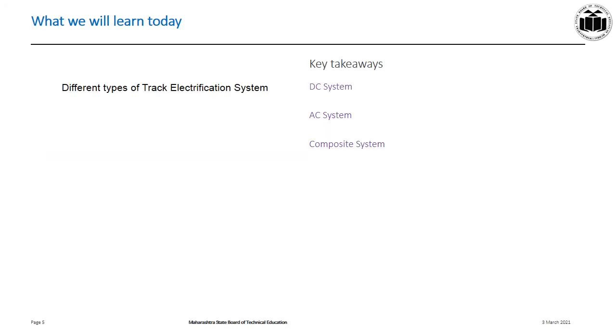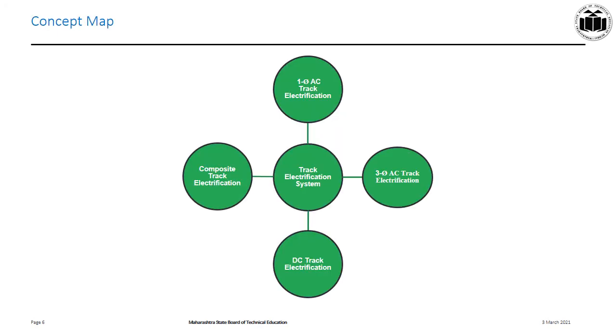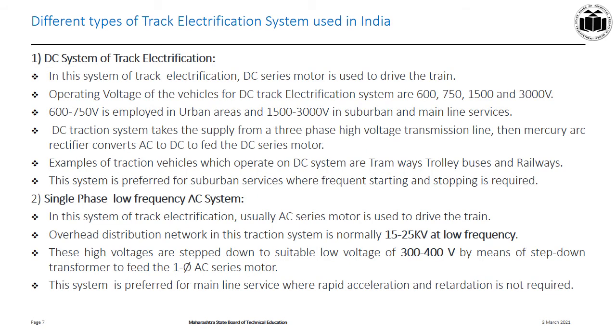What we will learn today? Today we will learn different types of track electrifications. The key takeaways from this presentation are DC system of track electrification, AC system of track electrification and composite system of track electrification. Let's see the concept map for this topic. Different types of track electrification system used in India.